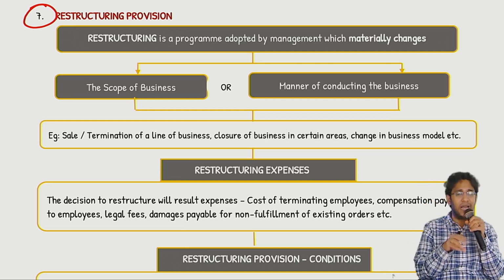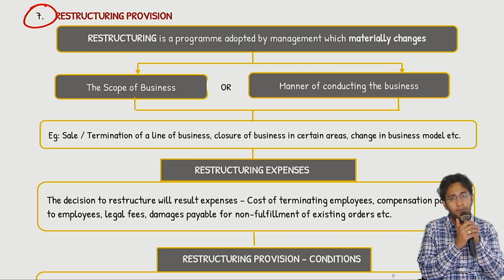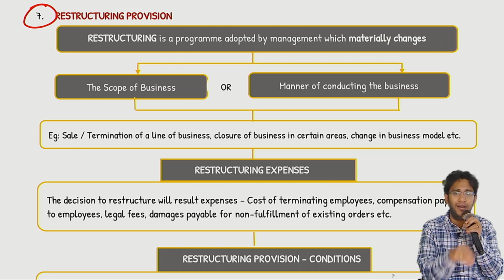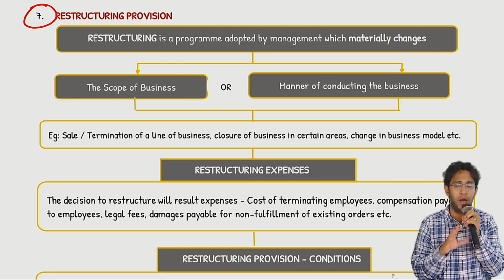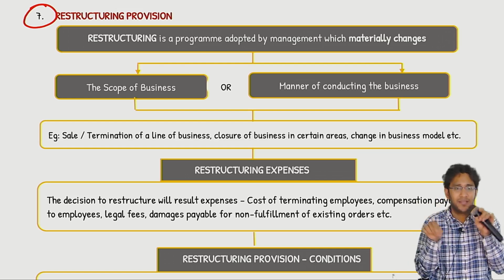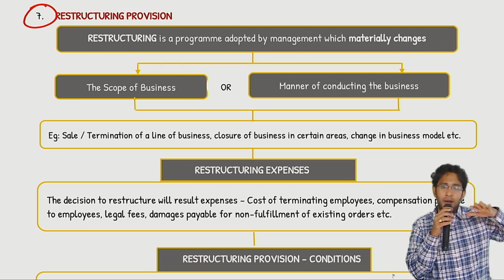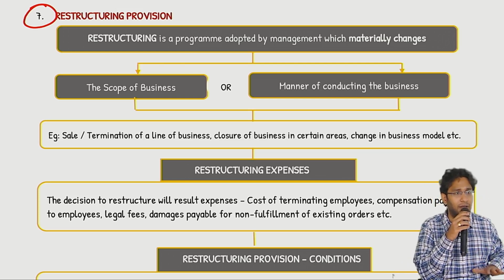Now, what our standard is worried about is a company which is having a lot of profits in their P&L account, wantedly, artificially, on paper, creating a restructuring exercise and creating a huge restructuring provision, suppressing their profit of current year.